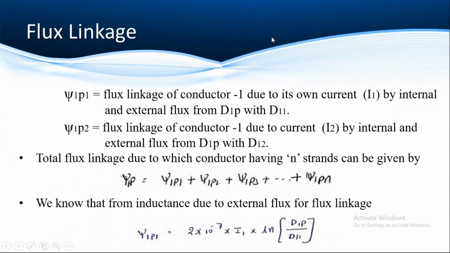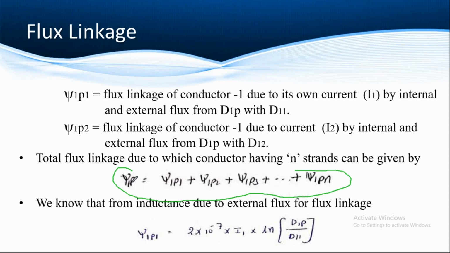Now, after assuming the distances among the conductors as well as the distance between the strands and that point P, we have to find the flux linkage with respect to P from all the flux linkages. That is the equation given here. Psi 1P is equal to Psi 1P1, the flux linkage of strand 1 due to the current I1, plus the flux linkage of strand 1 due to the current I2, plus the flux linkage of strand 1 due to the current I3, like that.